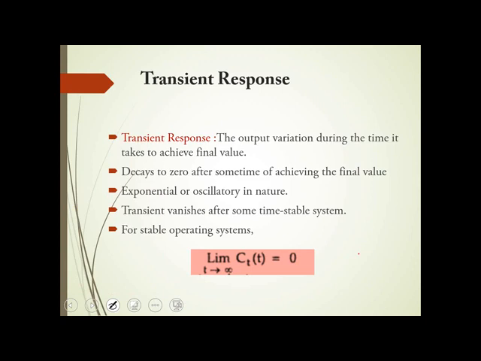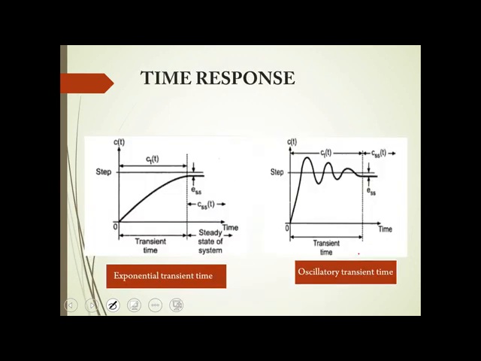So we will observe a time response of a system. This is exponential, whereas this is an oscillatory one. This time response is divided into two parts, one is transient response and the other one is steady state response. We will see what it is.